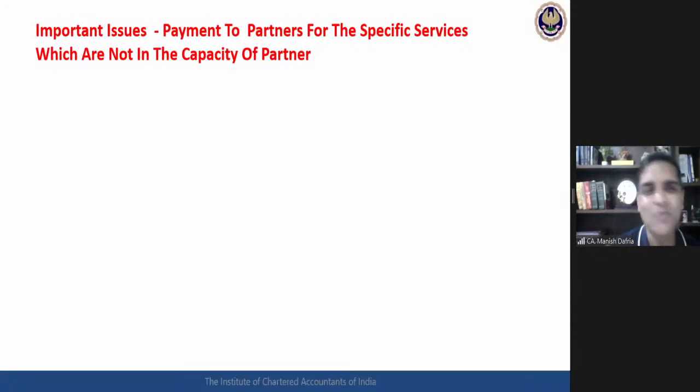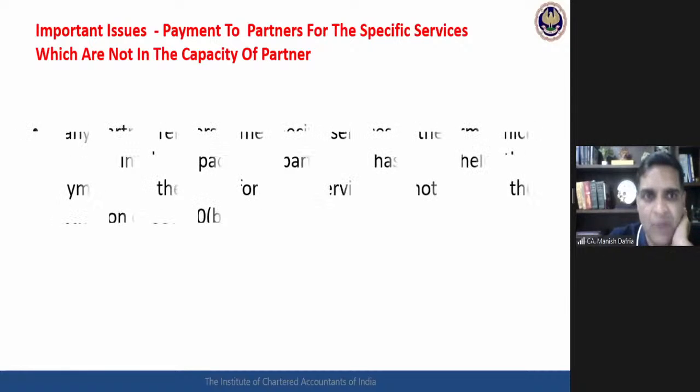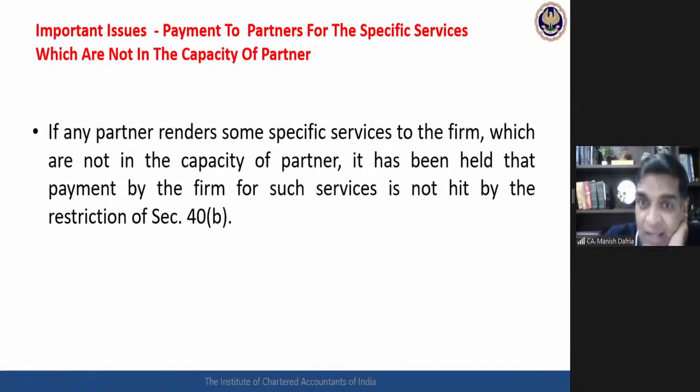Fine enough. Good. The last point related with the partnership firm, one very specific, very interesting clarification given by the court. Okay, this is CA final. So all these judicial interpretations are also having their importance for our purposes. Okay, payment to partners for specific services which are not in the capacity of partner. Okay, try to get this idea very clearly. This is a somewhat confusing situation.